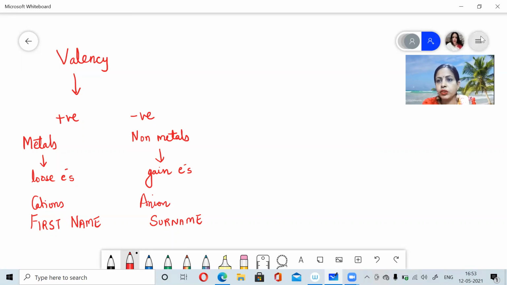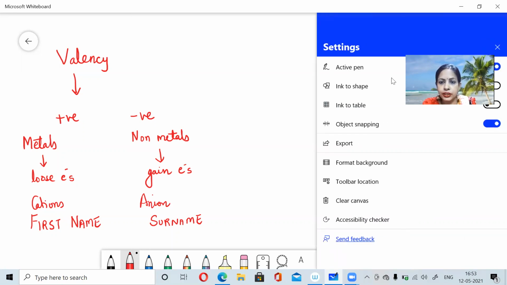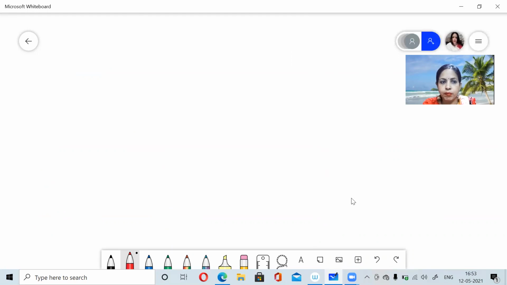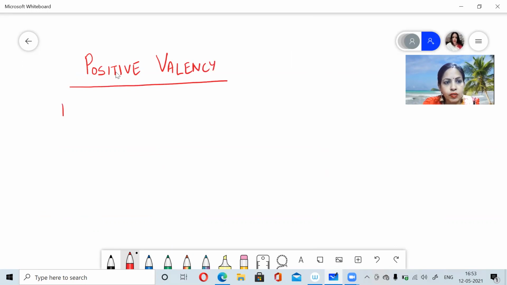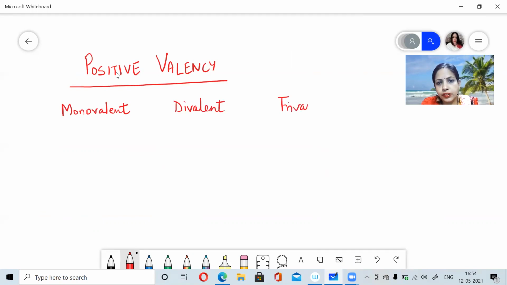Now we move to the valency chart. The valency chart is also very, very important. When we talk about positive valency, children, you have got monovalent ions, divalent ions, and trivalent ions.